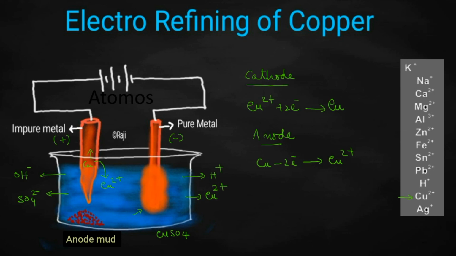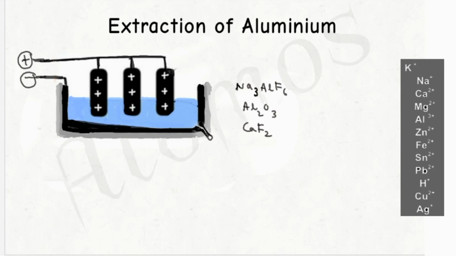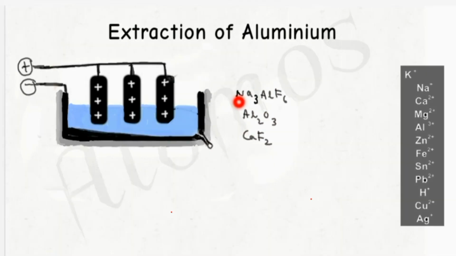and that is known as anode mud. In the last part of the chapter, we are learning about the extraction of aluminium from bauxite using the electrolytic method. For this process we are using inert electrodes, so they won't be participating in the electrolytic reaction. But the electrolyte is a mixture of cryolite, alumina and fluorspar. So in this case also, let's write what are the ions which are present inside the electrolyte.